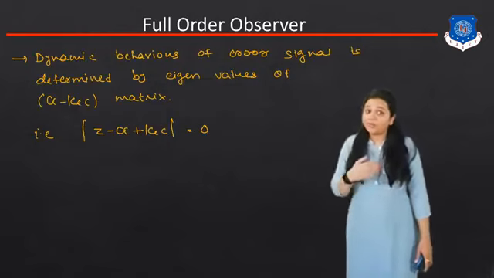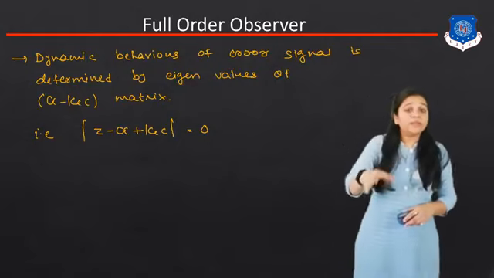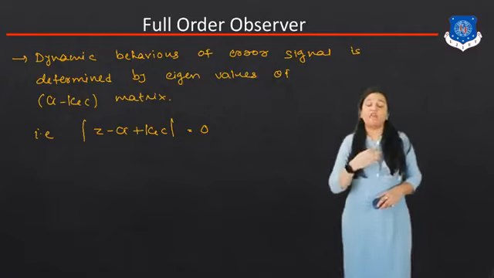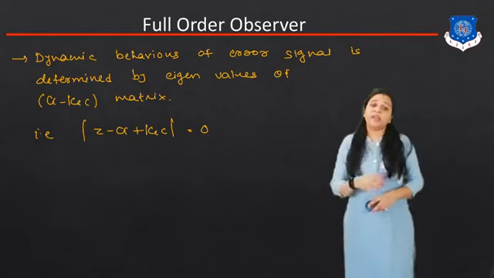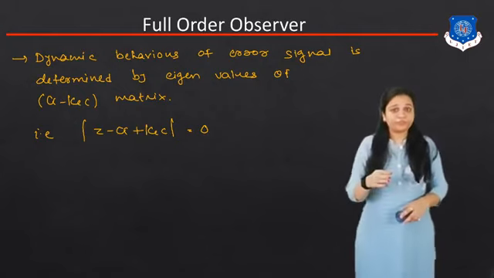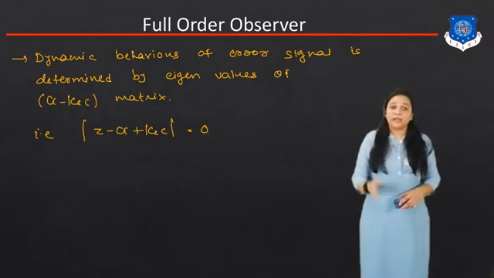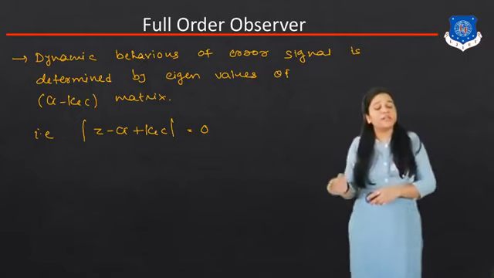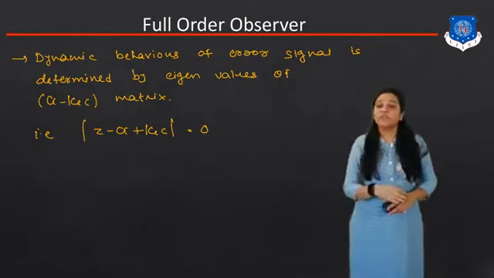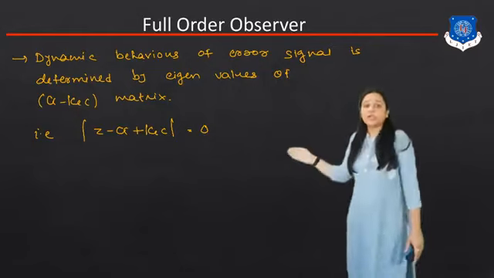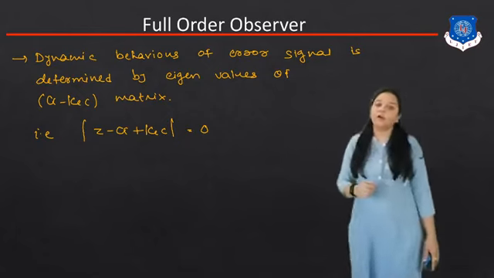Okay, so whenever we design a full order observer using the state variables, and in this particular system, if we find some unmeasurable state variable, at that time we can add some state variable or some kind of sensor. At that time we can convert this unmeasurable variable to a measurable variable for this system's stability. So this is the equation for the error signal that is determined using the full order observer.